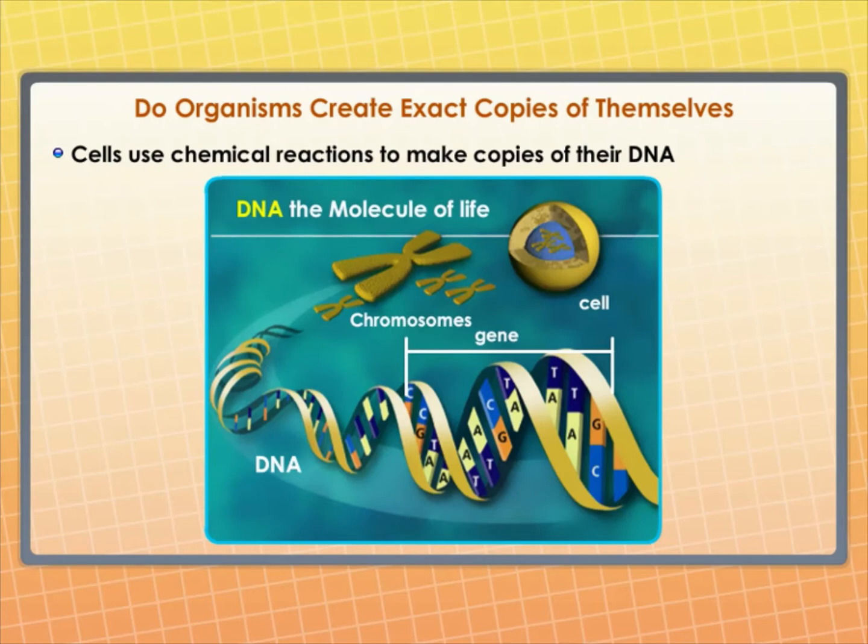Cells use chemical reactions to build copies of their DNA. This creates two copies of the DNA in a reproducing cell, and they will need to be separated from each other. However, keeping one copy of the DNA in the original cell and simply pushing the other one out would not work, because the copy pushed out would not have any organized cellular structure for maintaining life processes. Therefore, DNA copying is accompanied by the creation of an additional cellular apparatus, and then the DNA copies separate. Effectively, a cell divides to give rise to two cells.